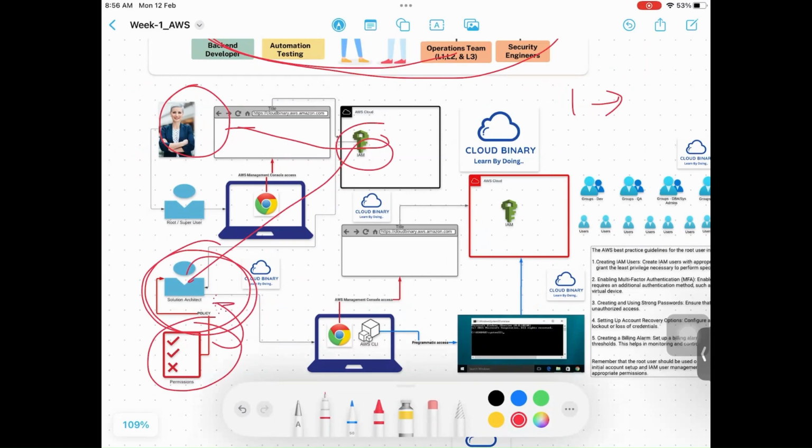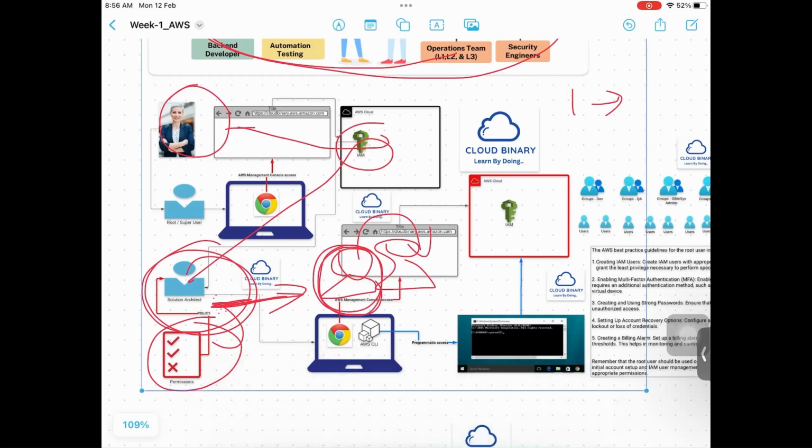This user will have the required permissions to create one more user, and so on. And this user might not have permissions to create another user. Got me? In a company, everybody cannot be admins. Right? Same thing goes here.